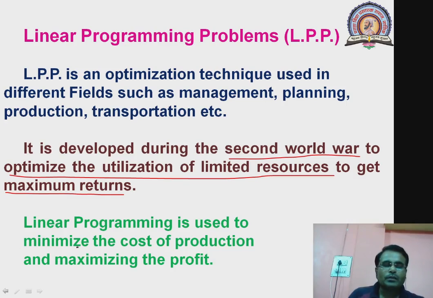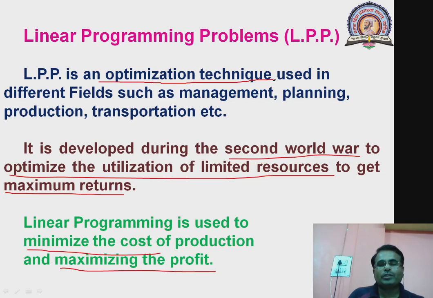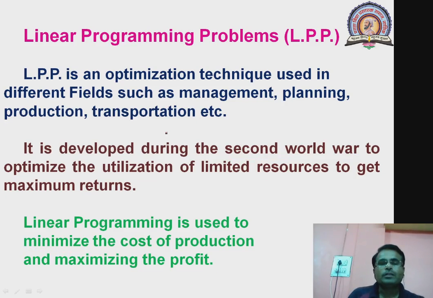So profit or cost, when you are considering, we always try to minimize the cost or we always try to maximize the profit. So the objective is to minimize something or to maximize something, and that is called an optimization technique. So to minimize or to maximize means optimize. Okay, this is the concept of linear programming problem.